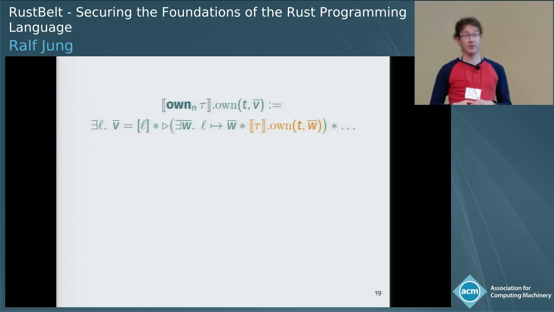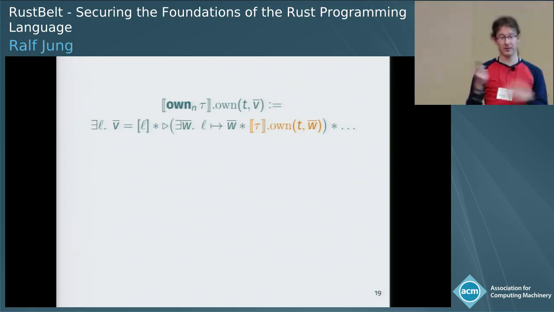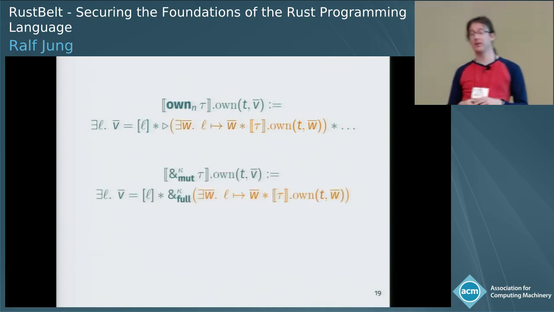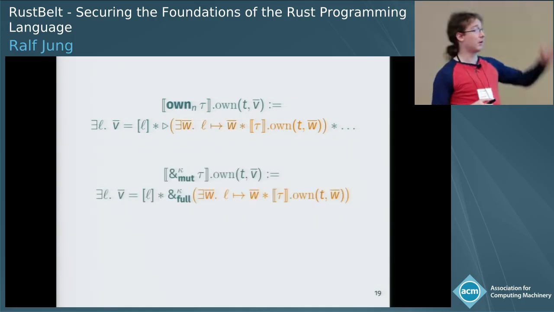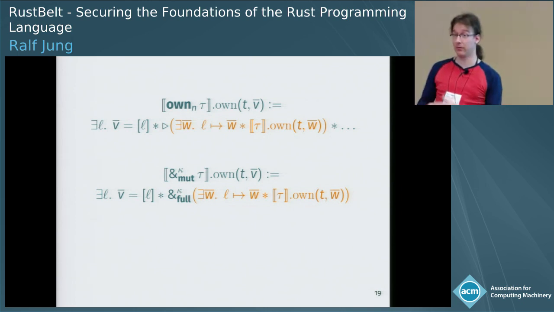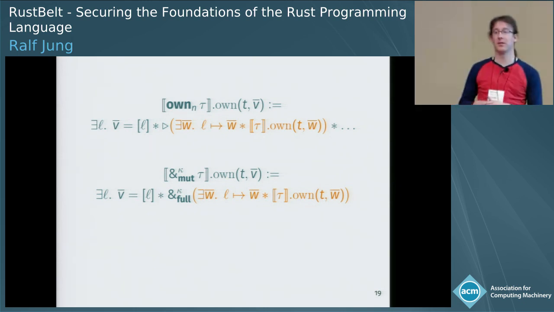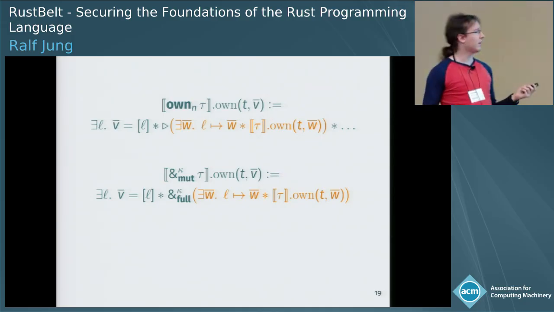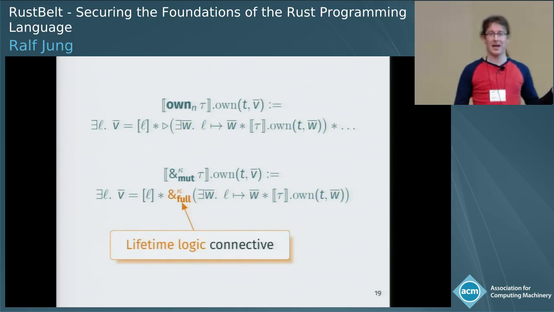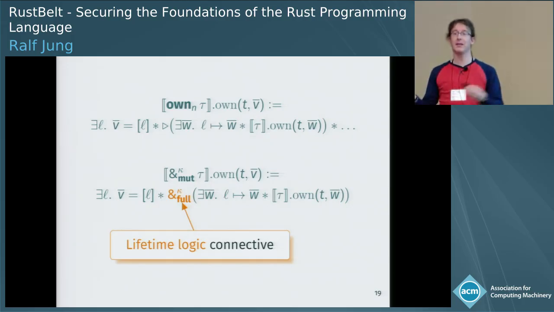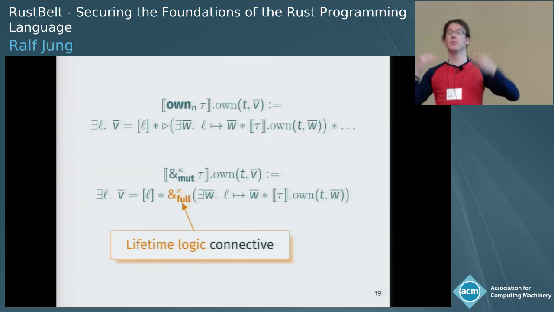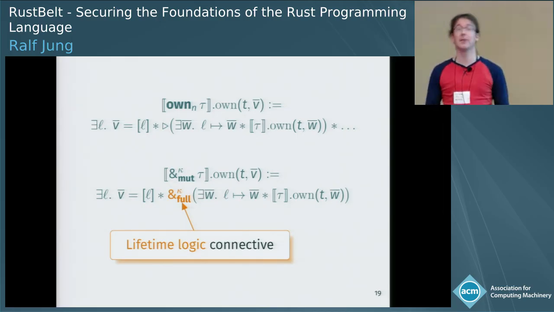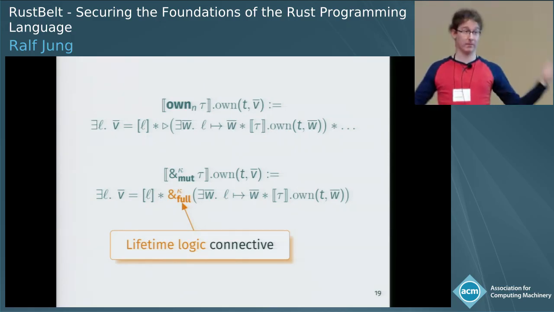Right? Now, the really interesting types, of course, are the ones which make Rust kind of different. There are these reference types that come with a lifetime, right? So first of all, I would like to point out how the mutable reference is pretty similar to the owned pointer. It also has this maps to some list of values, and then the list of values is valid at tau. But then there's this funny thing here, which looks like a type, but it's actually a connective in the logic. It's like a modality. We find a way to be able to talk about borrowing in separation logic in general, not just syntactically as part of the type system, and we call this the lifetime logic.